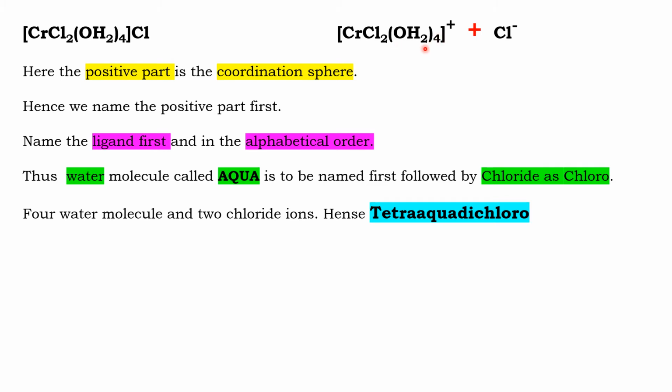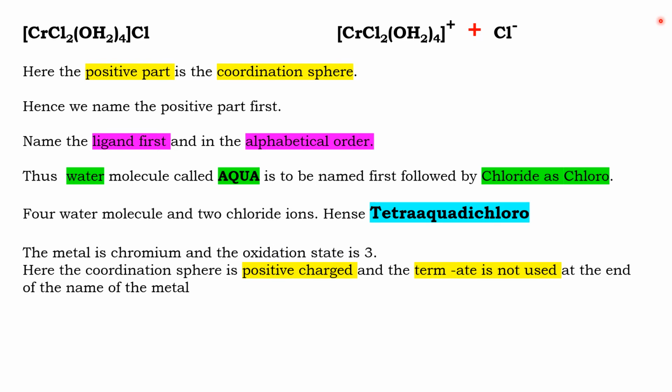Water is not a chelating ligand, and the water molecule does not contain terms like di, tri, etc. Hence, 4 molecules are there, so we use tetraaqua. Then 2 Cl minus are there, and we use dichloro. So the ligands are named as tetraaquadichloro. Tetraaqua because 4 water molecules are there, and 2 Cl minus, dichloro.